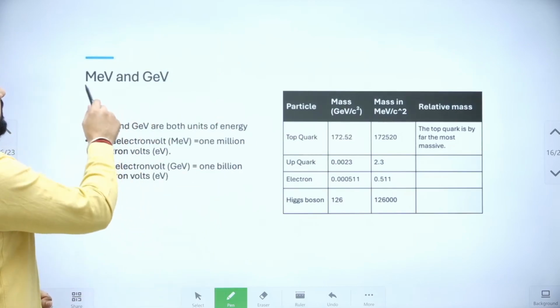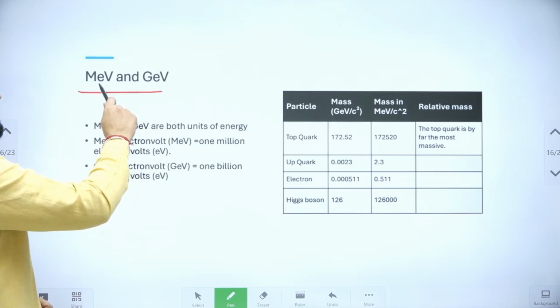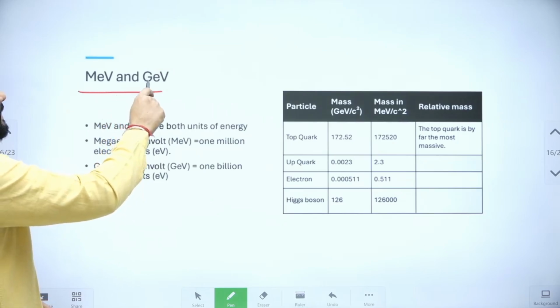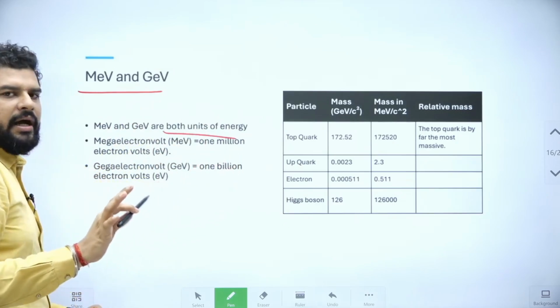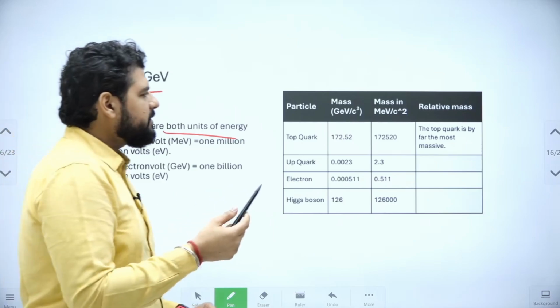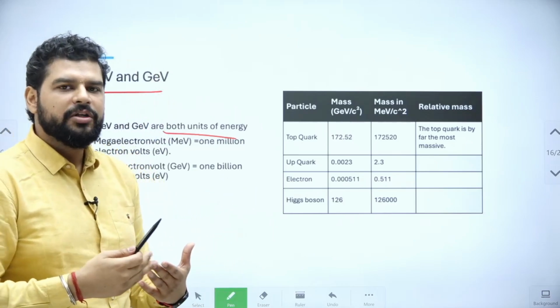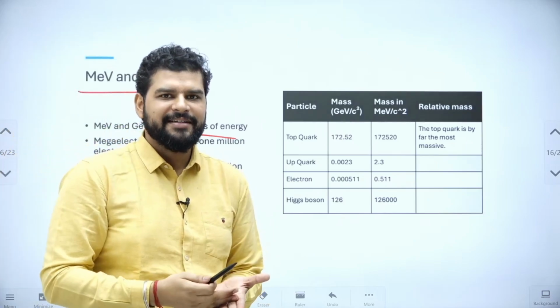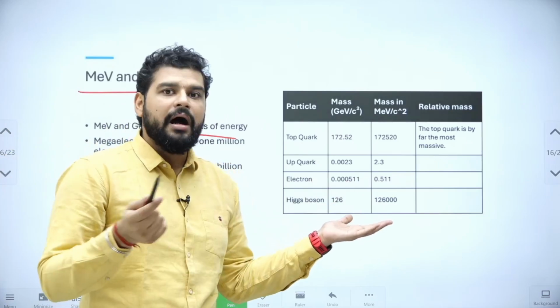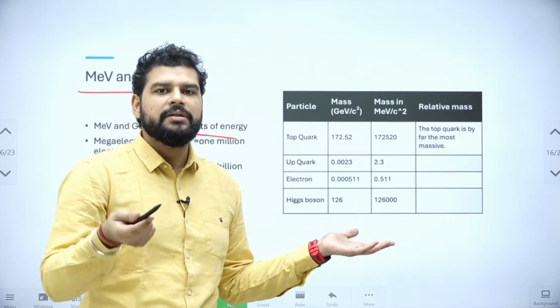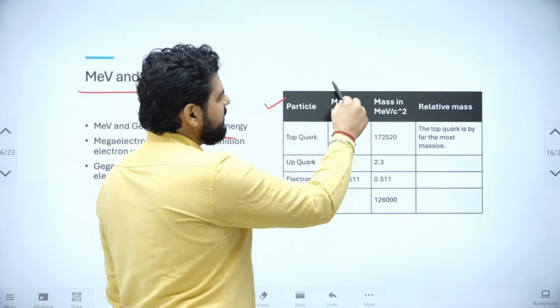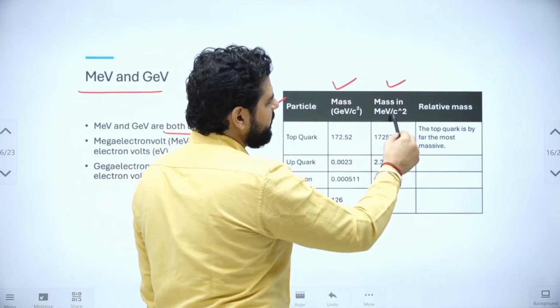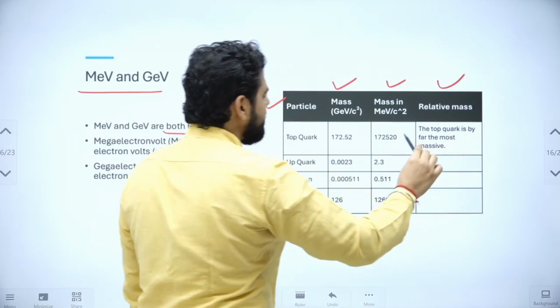Now the next terms I want to discuss are MeV, mega electron volt, and GeV, giga electron volt. These are just units of energy, and I want to discuss them because till now I have talked a lot about mass and energy. Now let us understand how big the top quark actually is. In the table, the mass is given in two figures, and relative mass is the third column.